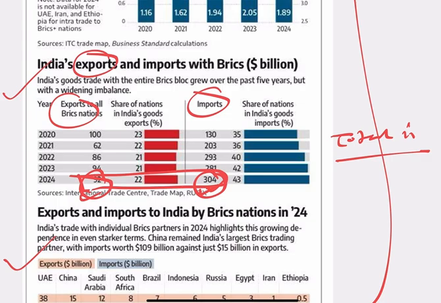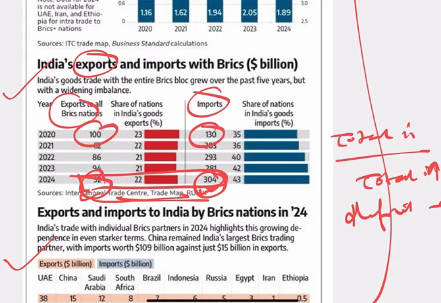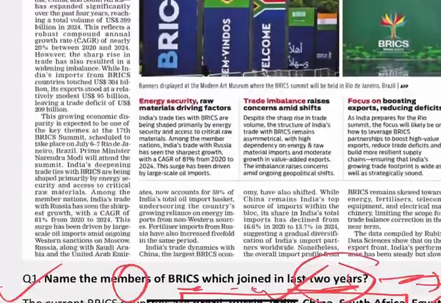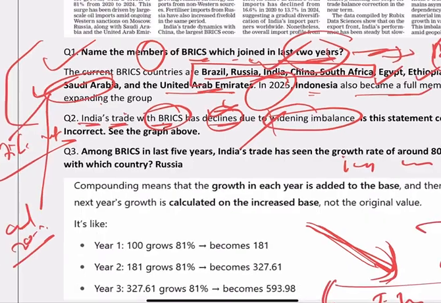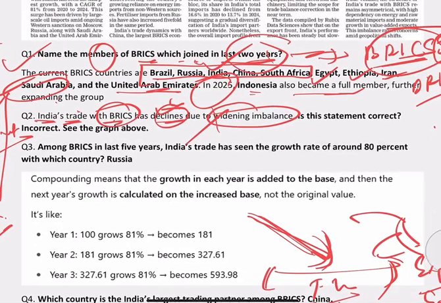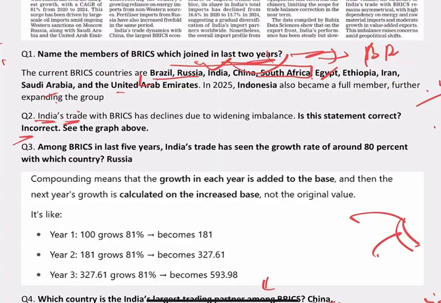So you can see that total trade is increasing, plus the deficit is also increasing. Look at how much the deficit was earlier: importing 130, exporting 100, so the deficit was 30. Now the deficit is 92 here and 304, so it's more than 200. So the deficit is also increasing and trade is also increasing. When you see this article, it says the trade with the BRICS is declining. It's an incorrect statement.